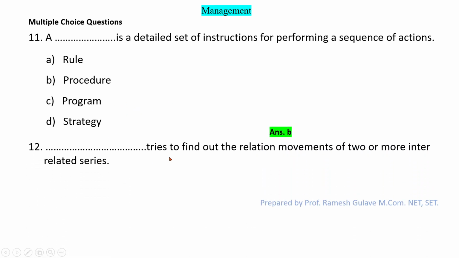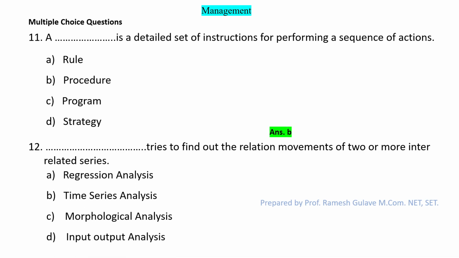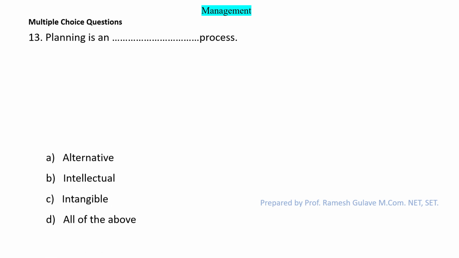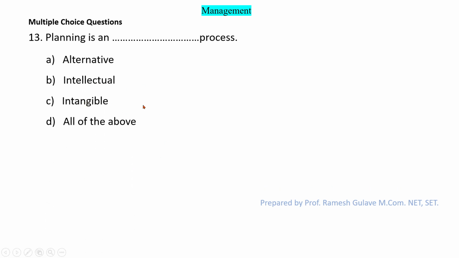Next question says dash tries to find out the relation movements of two or more interrelated series. So regression analysis, time series analysis, morphological analysis, and input output analysis. So here students, regression analysis tries to find out the relation movements, the interrelation between two or more interrelated series. Okay, so option A is the right answer. Next question, it says planning is an dash process. So alternative, intellectual, intangible, all of the above. So we know that planning is an intellectual process. So here option B is the right answer.